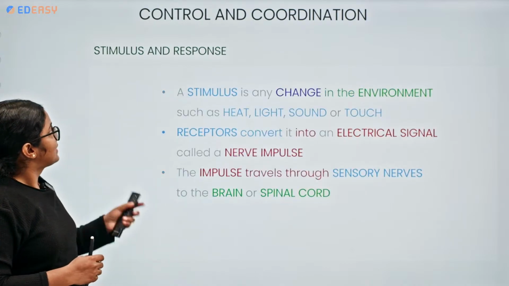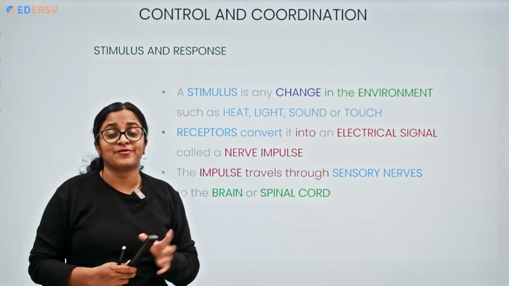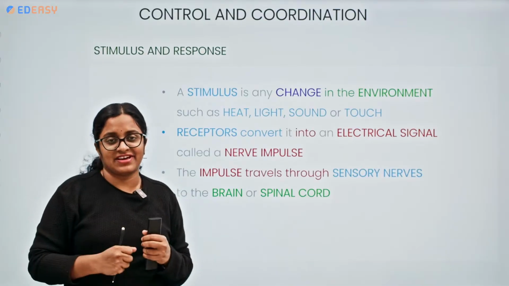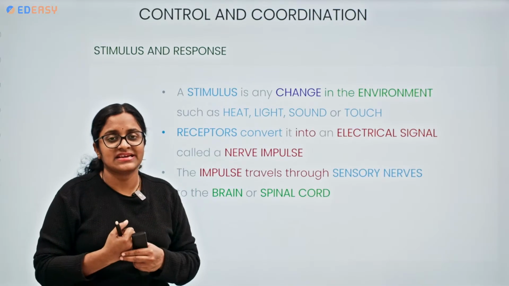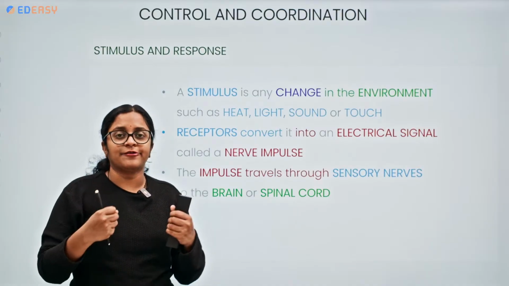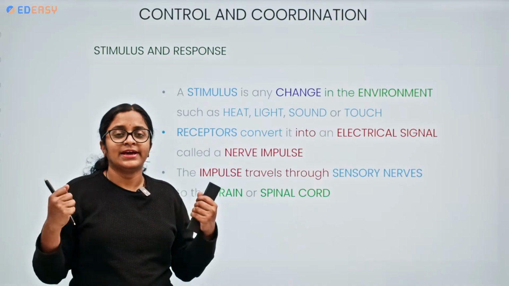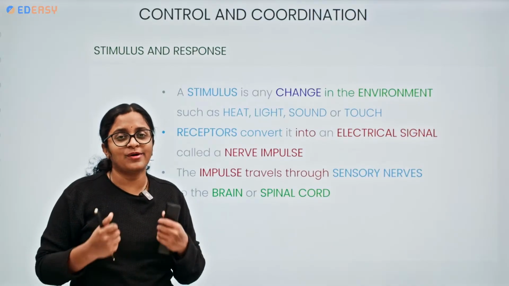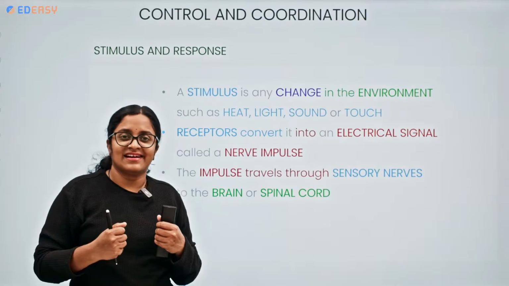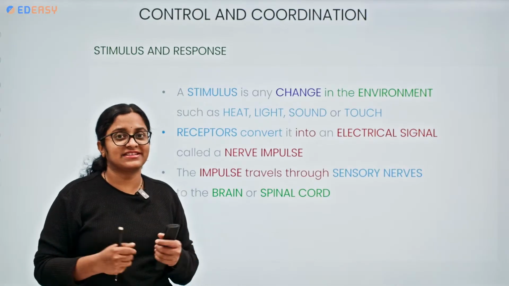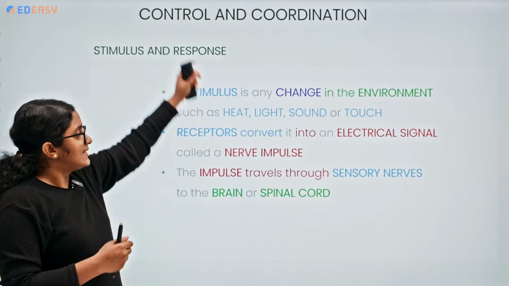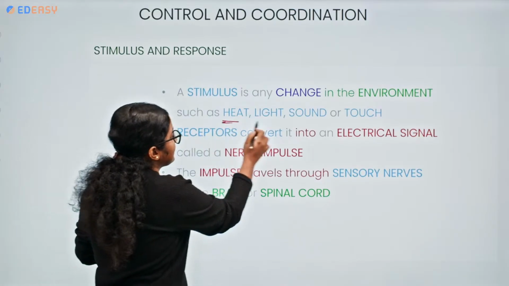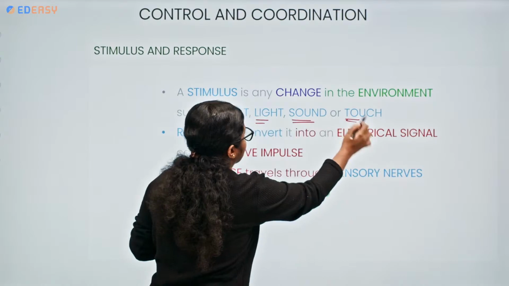Okay, now stimulus and response. What is a stimulus? When there is any change in the environment, it might be heat, or when there is a lot of coolness around you, what do you do? You wear extra protective clothing to protect your body from the coolness, right? Yes, in winter seasons we wear sweaters for the same. So stimulus is any change in the environment. It might be heat, light, sound, or touch.